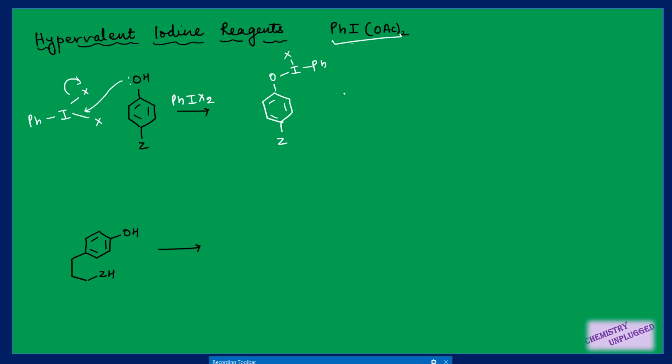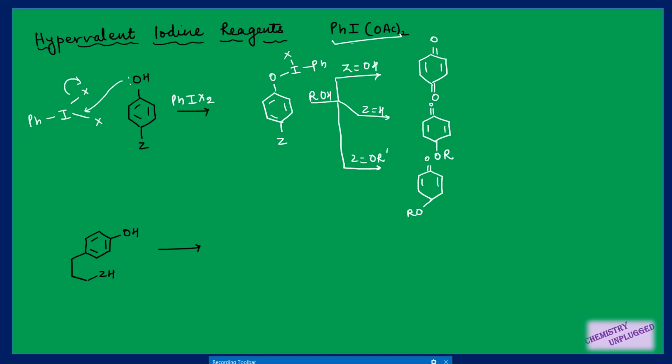Now we can have three different possibilities. If this Z is equal to OH, and in this reaction we will also use alcohol, right? So if Z is equal to OH, then it will give me quinone. If this Z is equal to H, then it will give me quinone, and on this carbon we have an OR group attached, right? And if this Z is equal to alkoxy group, then we will get this type of product, right?